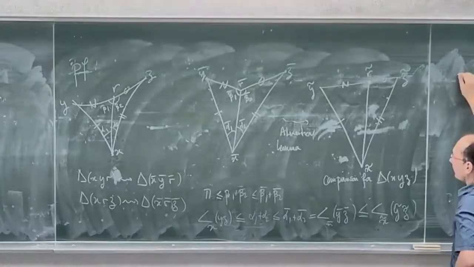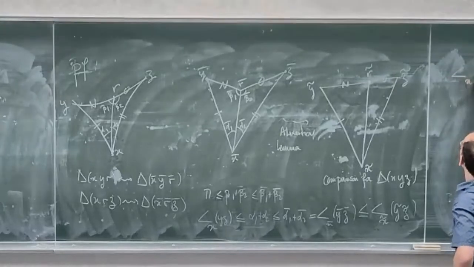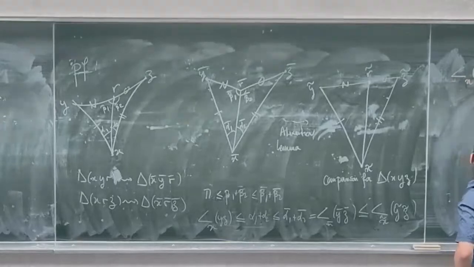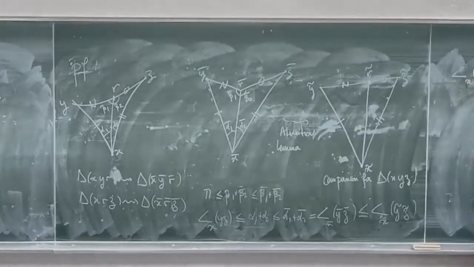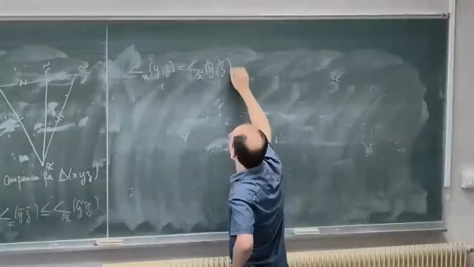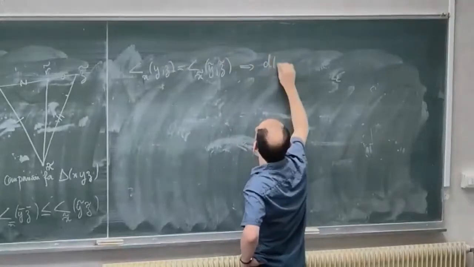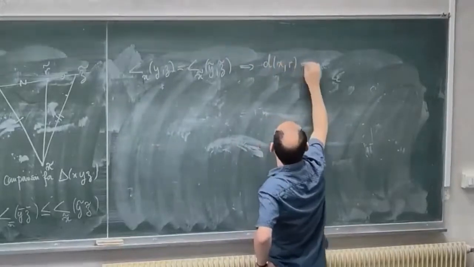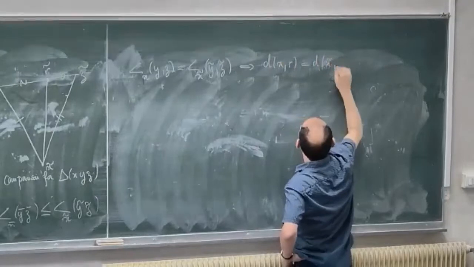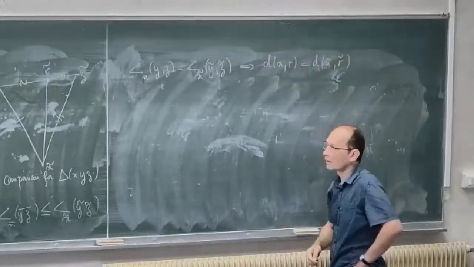So the equality of the angles implies that the distance between x and r is equal to the distance between x tilde and r tilde.